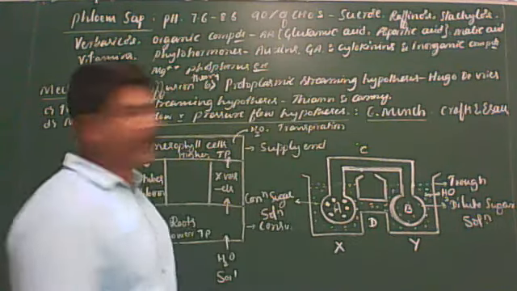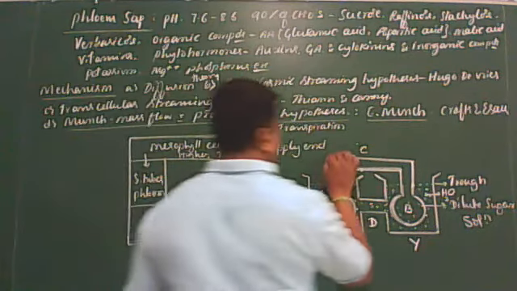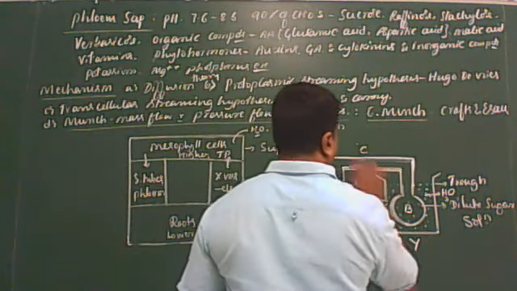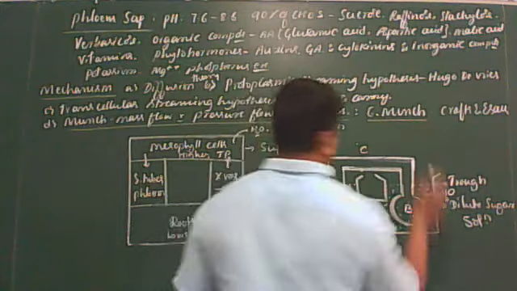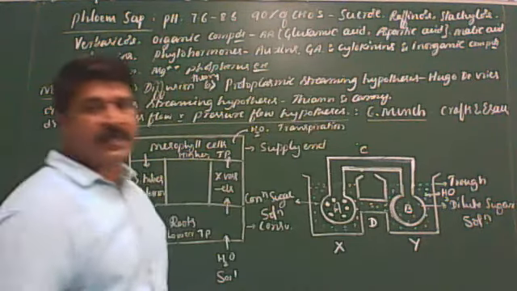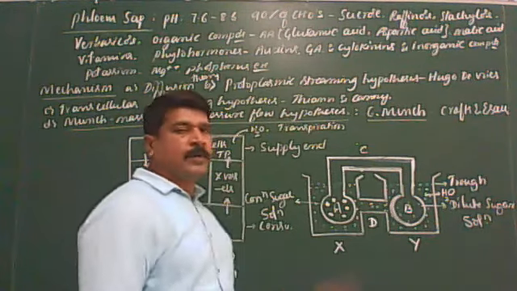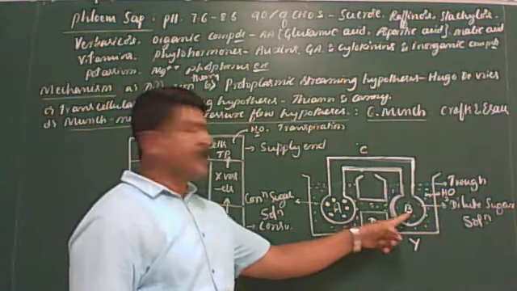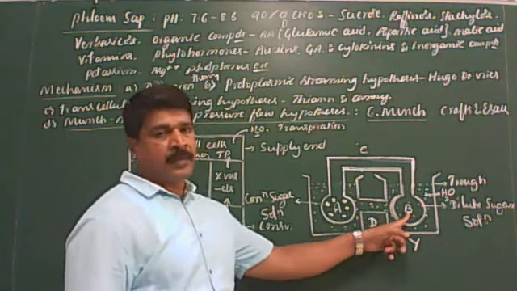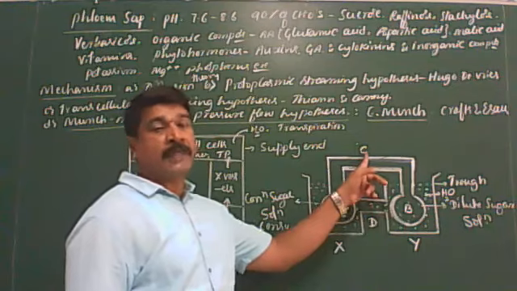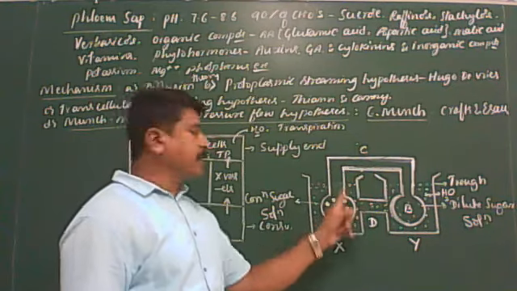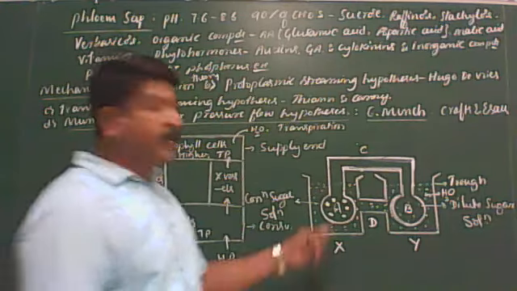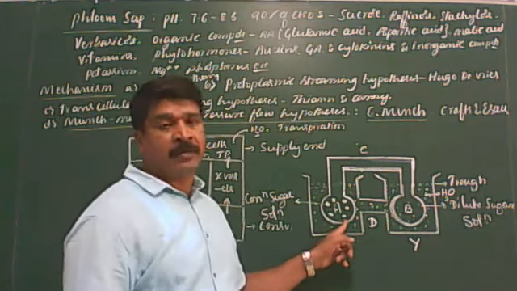I think you are following here. So I'll repeat once again. In order to support this, Munch constructed a physical or osmotic model. This model consists of two osmometers, A and B, connected by the tube C. As I said, these osmometers are permeable to water only because they are bounded by plasma membrane.